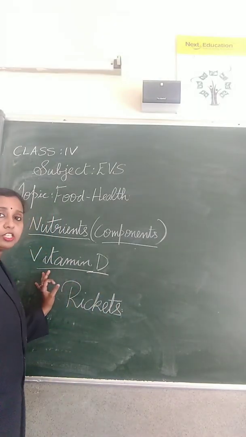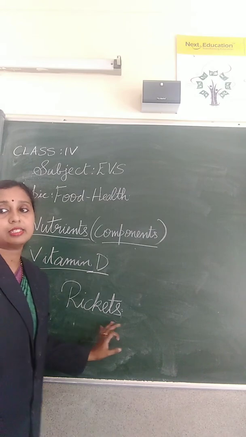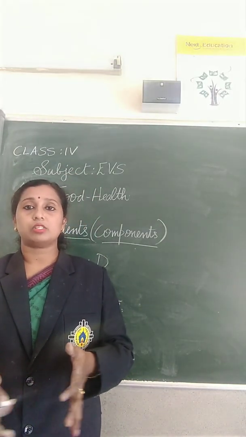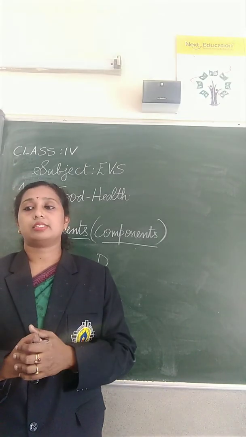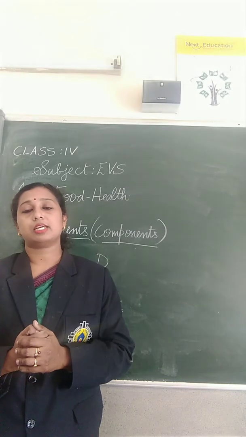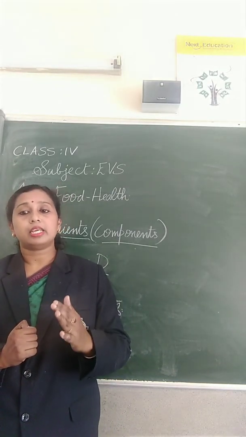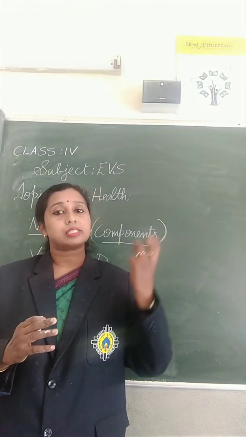So deficiency of vitamin D may cause a disease known as rickets, and the symptoms of rickets are disorder of bones. The bones will be disordered, and bowed legs. So these are the symptoms of rickets. The food rich in vitamin D is cod liver oil and the sunlight.